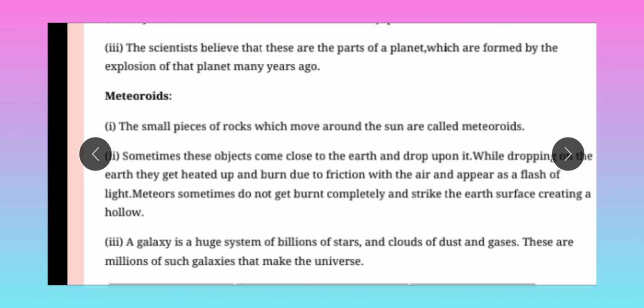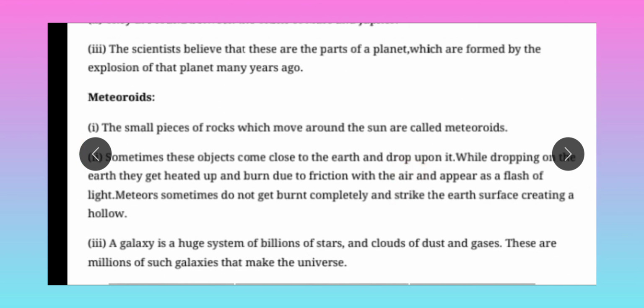Meteoroids. The small pieces of rock which move around the sun are called meteoroids. Sometimes these objects come close to the Earth and drop upon it. While dropping on the Earth, they get heated up and burn due to friction with the air and appear as a flash of light. Meteoroids sometimes do not get burned completely and strike the Earth's surface, creating a hollow.